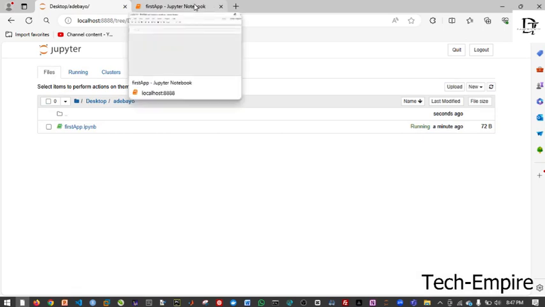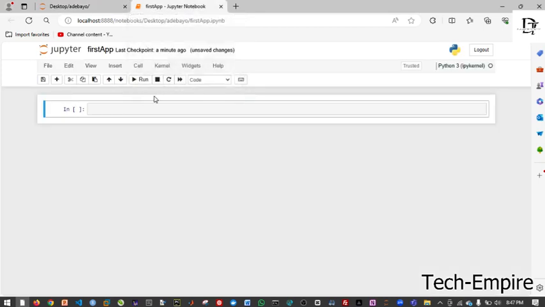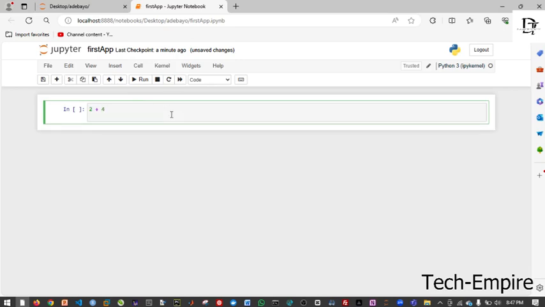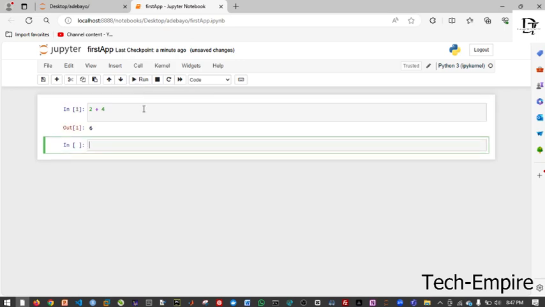You are already inside the folder. So let's go to the file again. That 2 plus 4 we did the other time, let's do it here also. Let's see, 2 plus 4. Now if you want to run this, it's not enter. If you press enter, it's going to take you downward, but you have to click either run, you click on this run, or you use shift enter without removing your hand. You press it simultaneously, shift enter, it will automatically run.